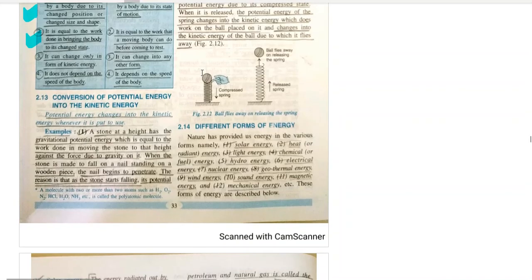Conversion of potential into kinetic energy. Suppose a stone is there at a certain height. If it falls down, what happens? Because the stone was at a certain height, it possessed potential energy. And when it started falling down, all its potential energy slowly started converting into kinetic energy. Just before striking the ground, it will have maximum velocity, so it will have maximum kinetic energy.